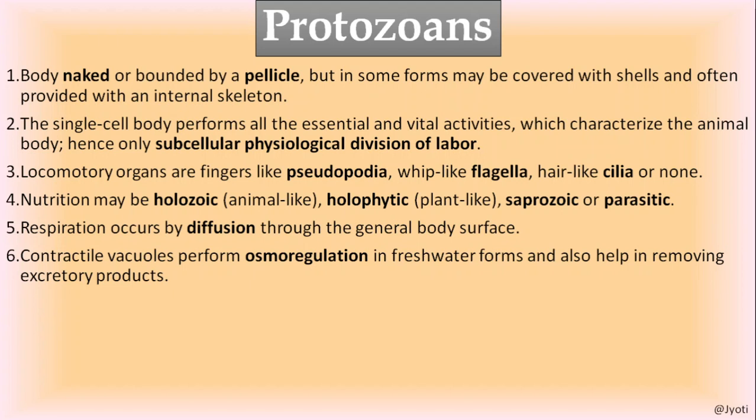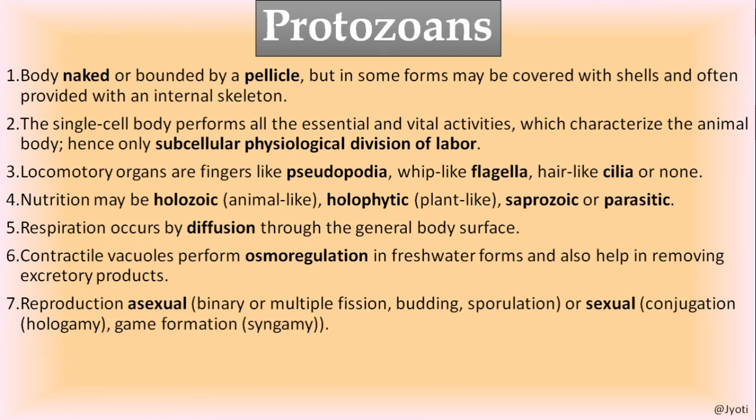And besides that, they have a specific type of vacuole called the contractile vacuole, which performs osmoregulation. Osmoregulation means what? The water balance. So when excess water is there in the body, that water is removed along with the excretory products. In this way, the contractile vacuole maintains the water balance inside the body of the cell or the organism.